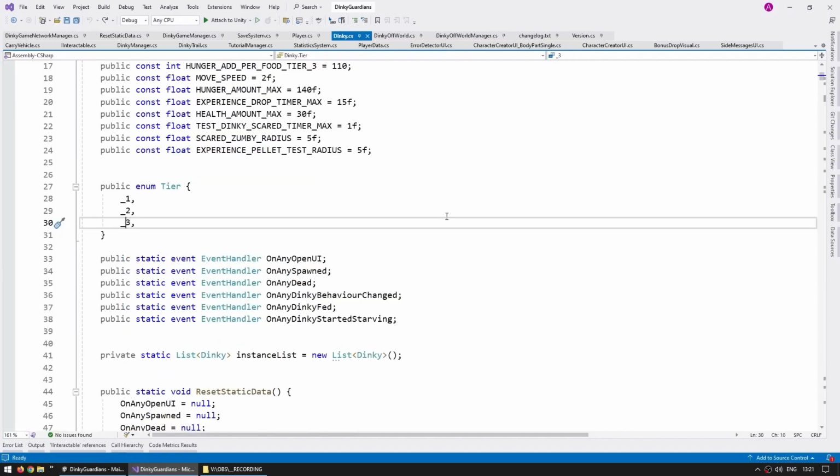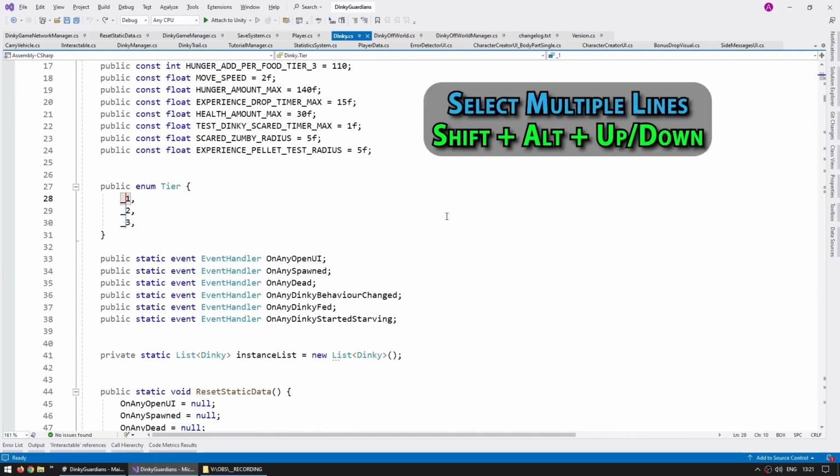Then something that I only very rarely use is Shift and Alt. Hold those and then move up or down. And this one basically lets you select multiple lines of code and edit them at the same time. Like I said, I rarely use this, but sometimes it can be useful, for example, for quickly appending or removing some kind of prefix. Like for example, on this enum, I've got these values. I want to write all of them and say tier 1, tier 2, and so on. So I can select all lines and write tier and it writes on all of them. Or alternatively, if this one did have it and I want to remove them, just select them all and I can remove them. So basically you can write code on multiple lines at the same time. And if you want to quit this, just press escape and yep, back into a single cursor.